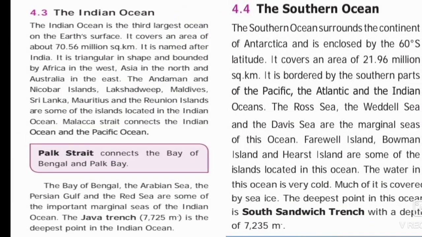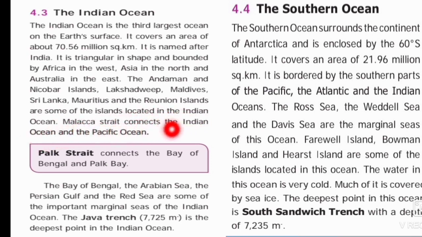Next we have seen about the Indian Ocean. It is the third largest ocean on the earth's surface. It is named after India. It is triangular in shape and bounded by Africa in the west, Asia in the north and Australia in the east. The Andaman and Nicobar Islands, Lakshadweep, Maldives, Sri Lanka, Mauritius and the Reunion Islands are some of the islands located in the Indian Ocean.